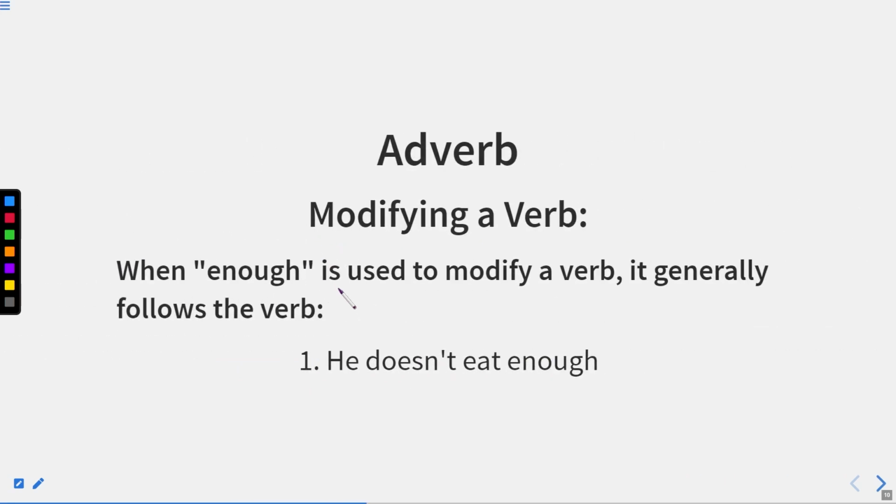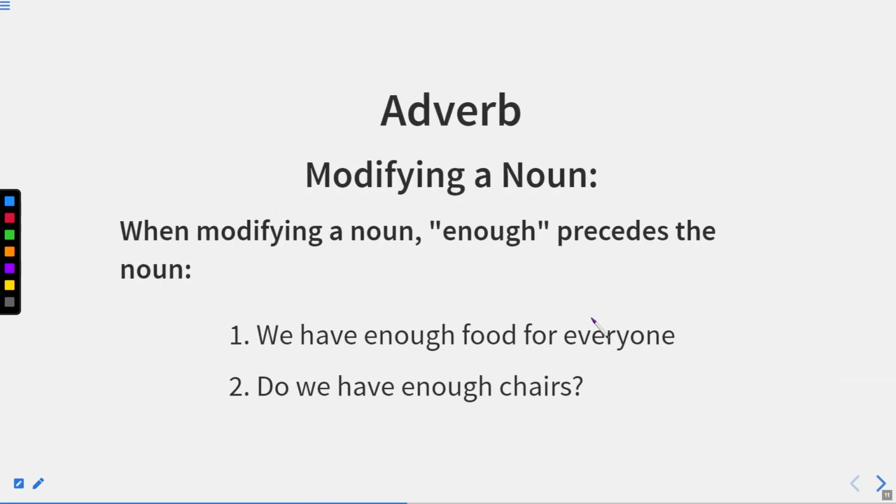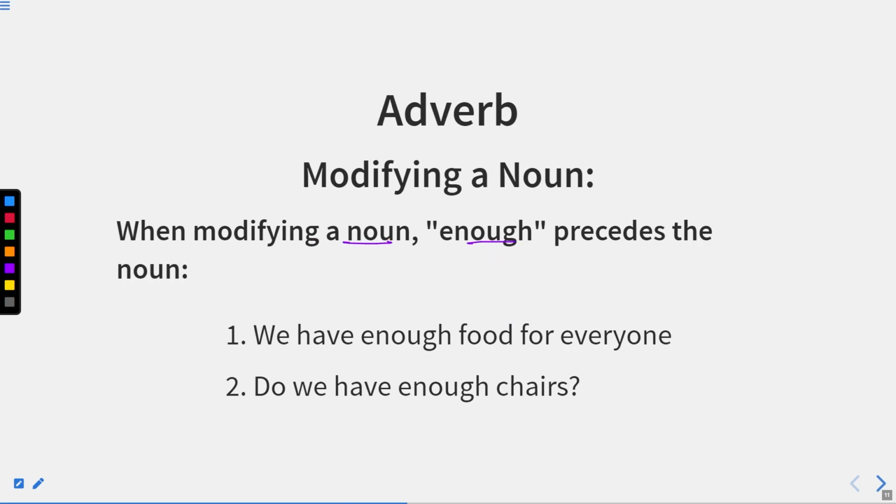In the next sentence, when enough is used to modify a verb, it generally follows the verb. Again, it is an adverb. He doesn't eat enough. So eat is a verb and enough is an adverb which is placed after the verb. When modifying a noun, enough precedes the noun. That means it will be behaving like an adjective.